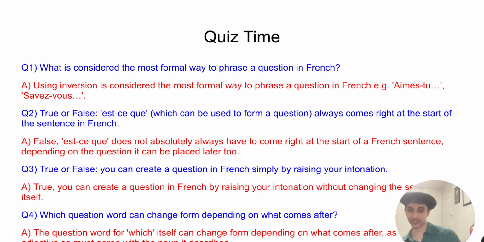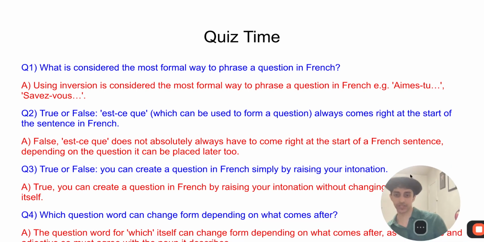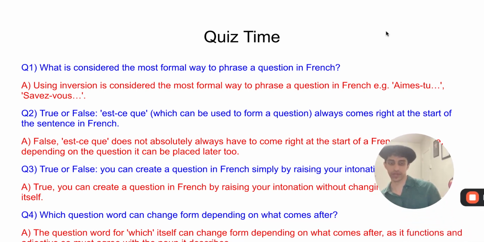Yeah, it's the question word which itself that can change form depending on what comes after, as this functions as an adjective, so it has to agree with the noun it's describing. So always remember that whenever you use the word which in French, quel, there are actually 4 different forms, even though they're all pronounced exactly the same way in French. So yeah, you have to choose the correct one depending on the noun that is being described.